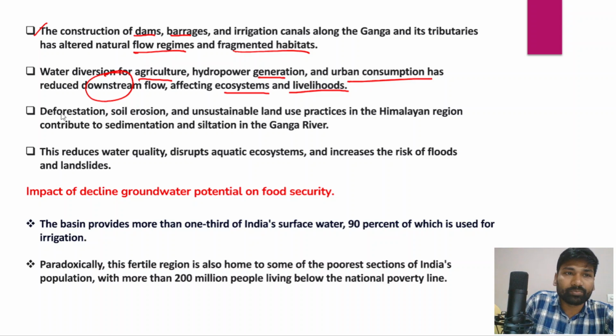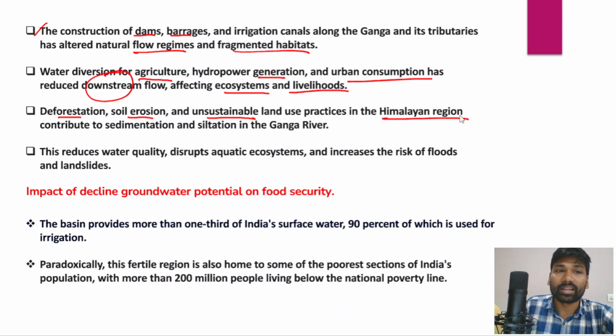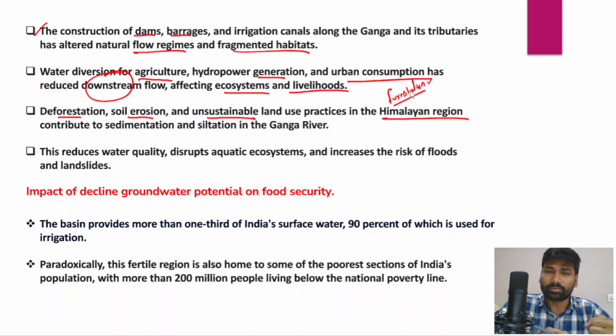And in fact, deforestation, soil erosion, and unsustainable land use practices in the Himalayan region have also been contributing to the reduced groundwater. For example, when we have thick forestation in this Himalayan region, the forestation would help in holding the water molecules, and that would also lead to groundwater seepage and increase the water tables.